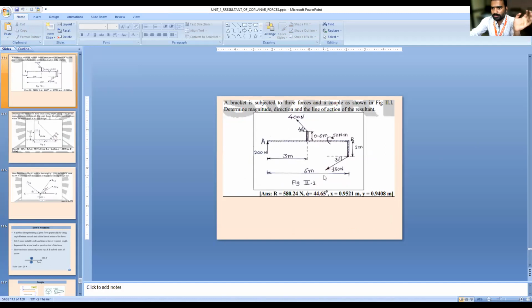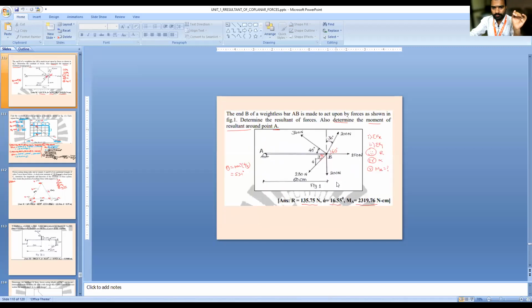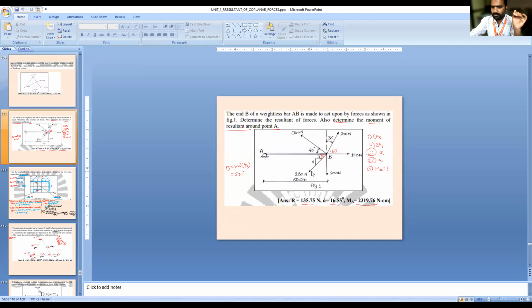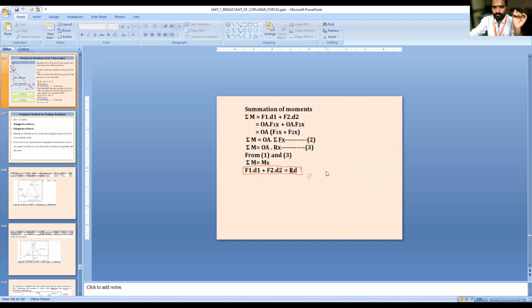Yesterday I saw some of the students have sent me the answers. If there is a correction, I have told them there is a correction. If it is correct, then correct. Try to communicate. This problem I have solved. This one I have given as homework. You have to solve all these problems.